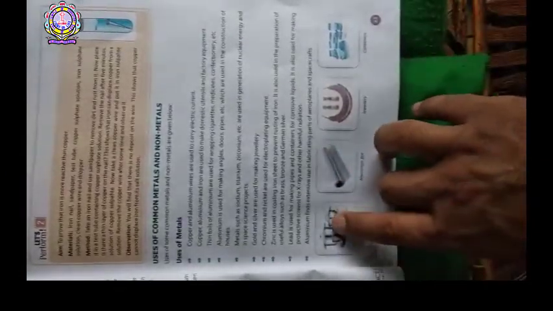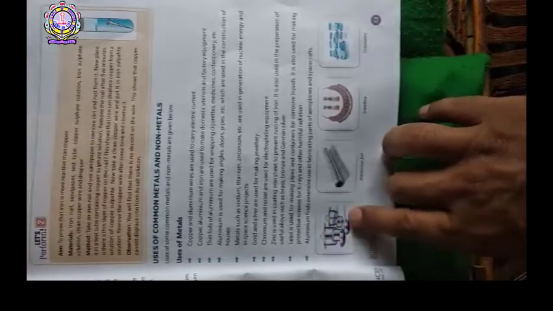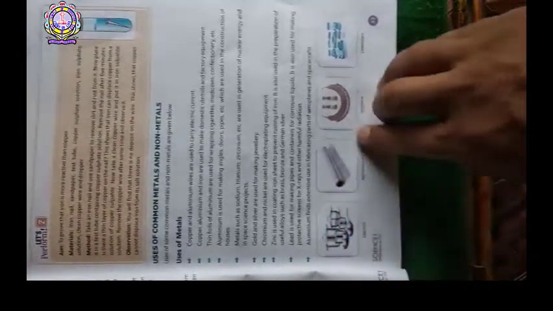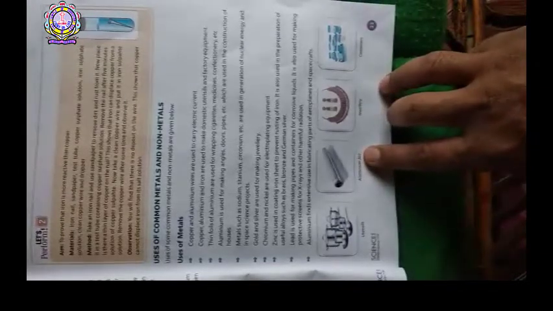Okay, these are some products that are made by using metals. These are some utensils that are used in our homes. These are made up of metal, and this is the aluminium foil.